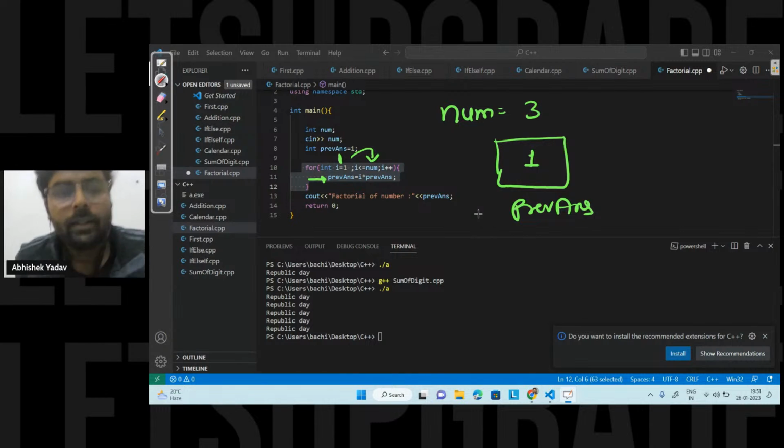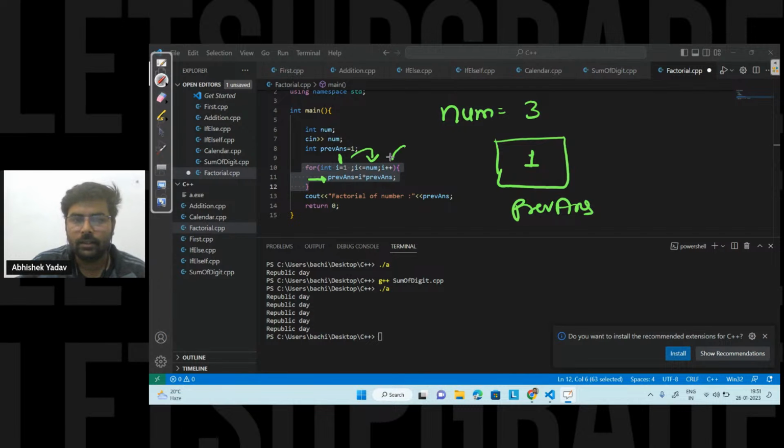So guys, where are we? After executing the body of for loop, I will update the value of I. That is my update statement. Now the value of I will become 2. 2 is less than equal to 3, correct? After that, I have the right hand side part, that is 2 into previous answer, that is 1. So 2 into 1, I will get 2. And I am storing 2 again inside the previous answer. So now the updated value is 2, correct? After that, again the value of I will get updated to 3.